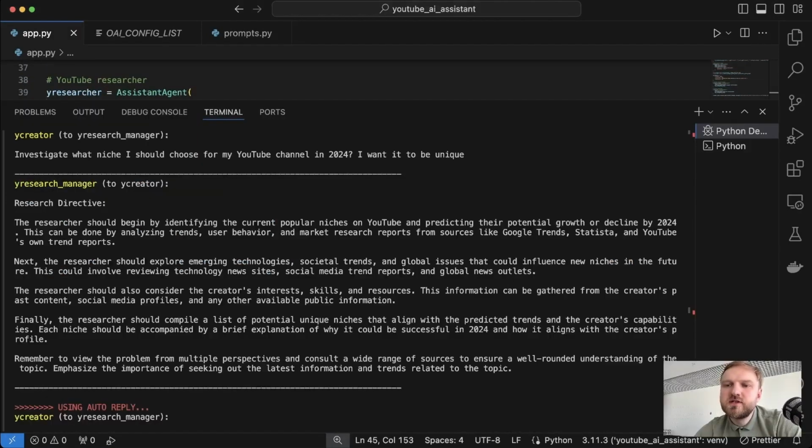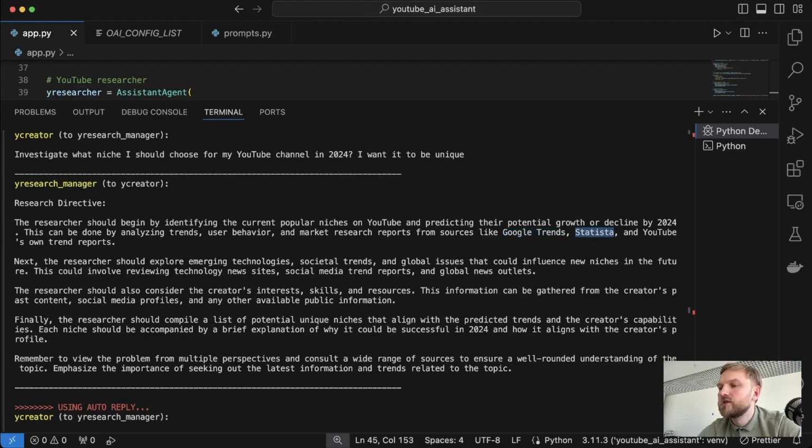Okay, as you can see, the YouTube Research Manager was able to generate the research plan for the researcher. So basically, the researcher should begin by identifying the current popular niches on YouTube, and then it said how it can be done. This can be done by analyzing trends, user behavior, and market research reports from sources like Google Trends, Statista, and YouTube's own trend reports.